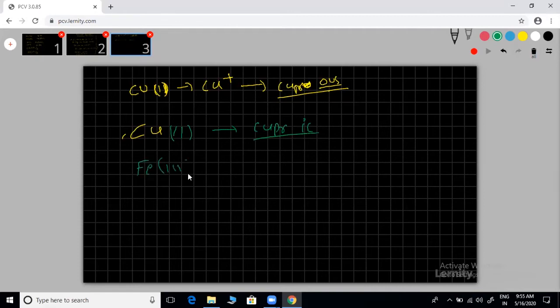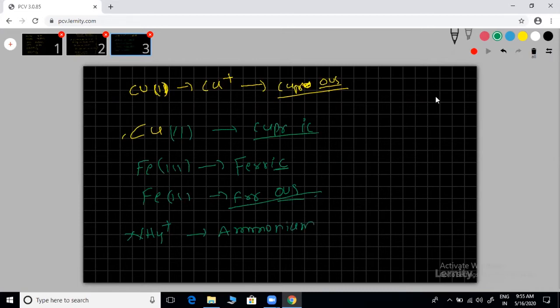Fe3+ is ferric, ending with IC. Fe2+ is ferrous, ending with OUS. Ferrous, F-E-R-R-O-U-S, you can write. Fine. These are mostly the cations, and something I will give: NH4+, this is the ammonium ion. Is this color okay for you, or yellow or white you can use? No issue. Ammonium ion.